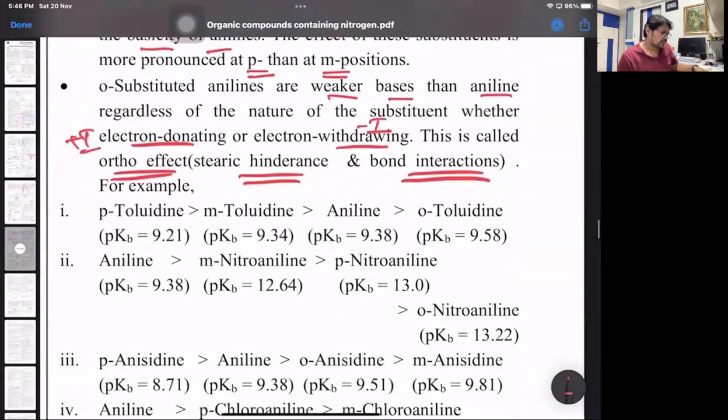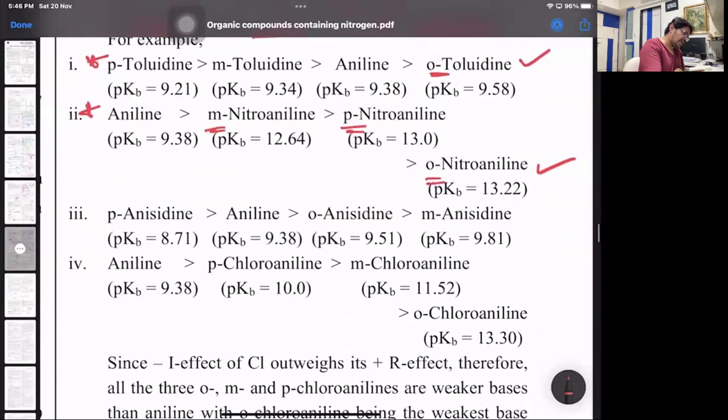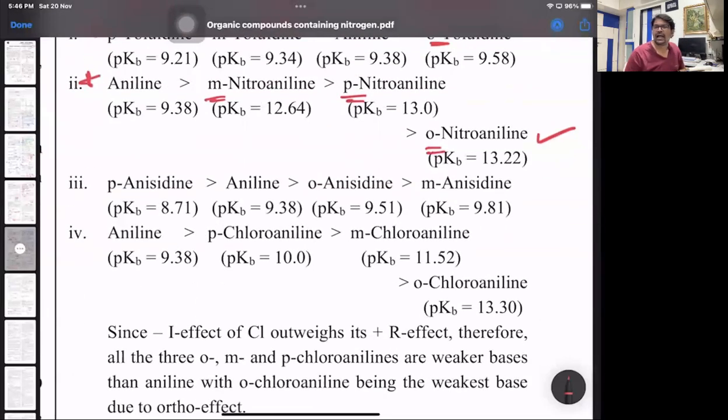These orders are important. All the pKb values are there, but there is no need to know the values because they will not be asked. The order with respect to toluidine: para, meta, aniline, and then ortho toluidine, ortho later because of the ortho effect. Same way for aniline derivatives: meta, para, and then ortho. Important are toluidine and aniline. Same way anisidine: para, aniline, ortho, and then meta.